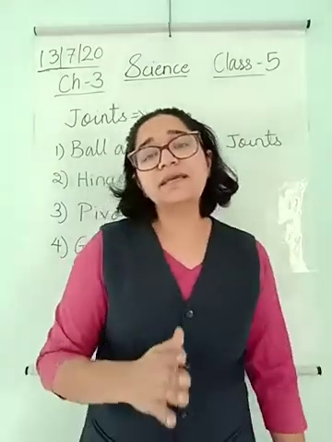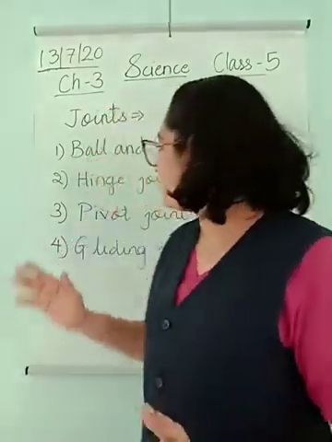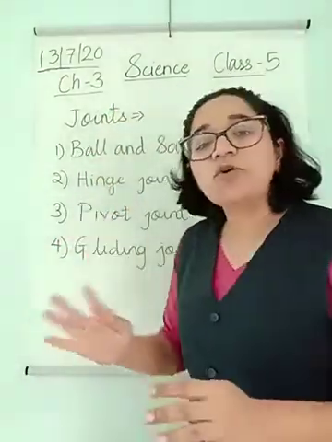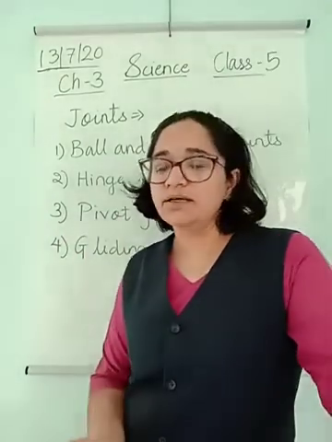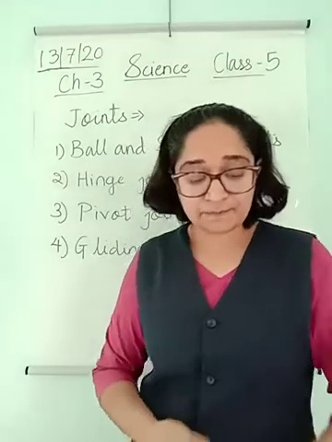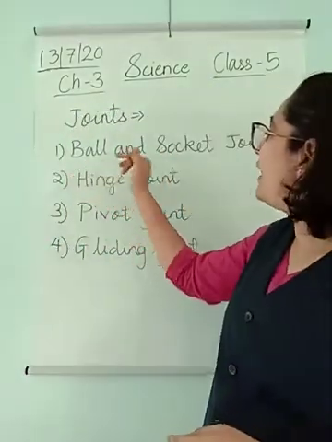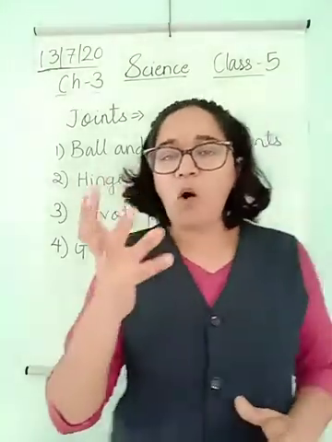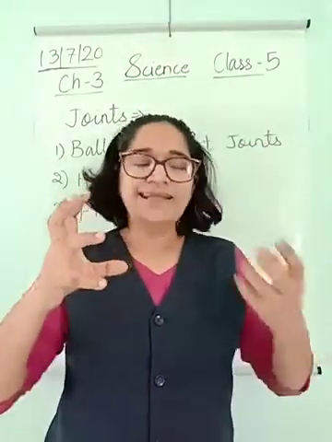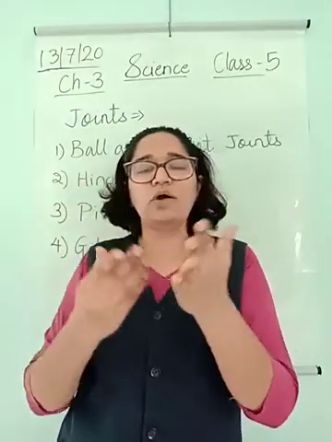So let's see the 4 different types of joints in our body. There are 4 different types of joints in the human body, so let's learn about them here. The first that we are going to learn is the ball and socket joint. Now the ball is circular and the socket is like your electrical plug point where you put the plug in.